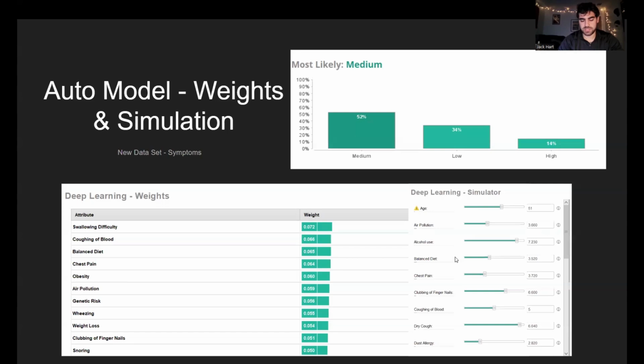Using RapidMiner's AutoModel tool, we were able to determine the weight independent variables had on predicting the dependent variable. In this case, our independent variables were symptoms such as difficulty swallowing and coughing up blood, and our dependent variable was the risk someone has of developing lung cancer from low to high. As you can see in our deep learning simulator, if you increase chest pain, clubbing of fingernails, or dry cough, the chances of someone developing lung cancer increase. If you decrease those, it decreases.